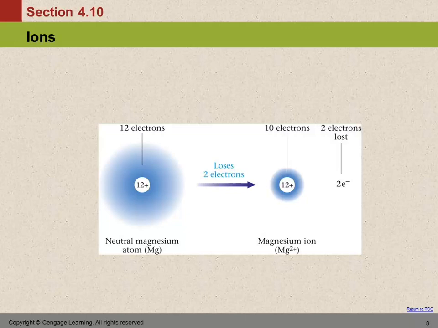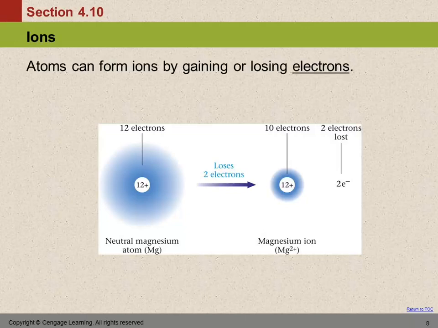Okay, ions. Atoms can form ions by gaining or losing electrons. The number of protons stays the same. That's like the soul of the atom. That can't change. But the number of electrons can change.